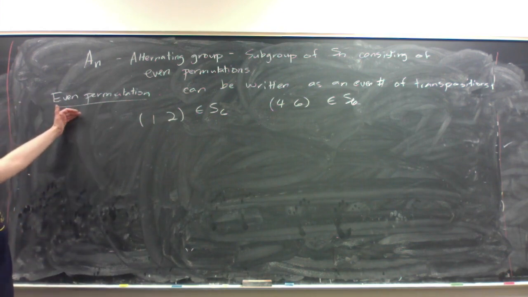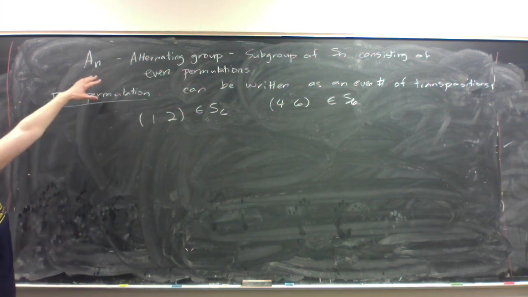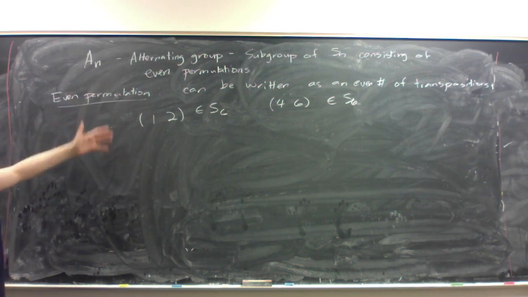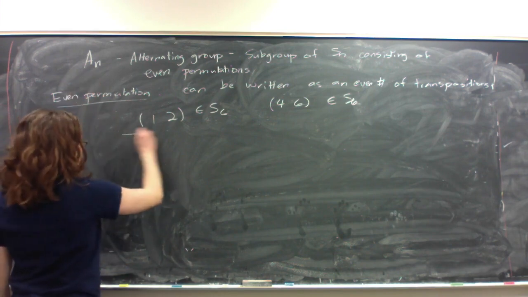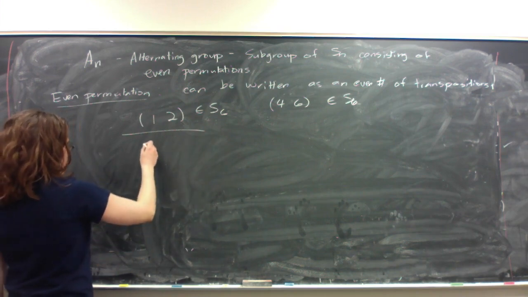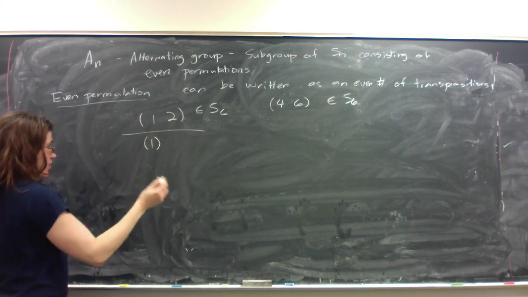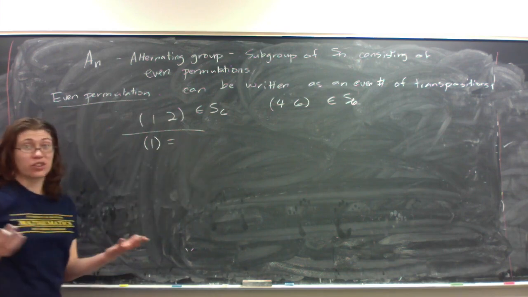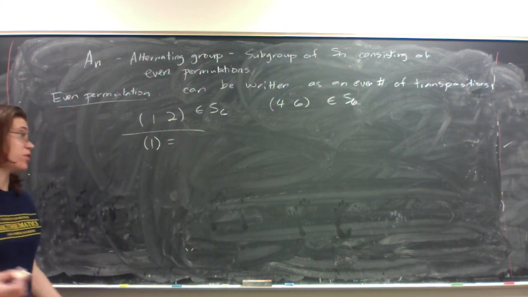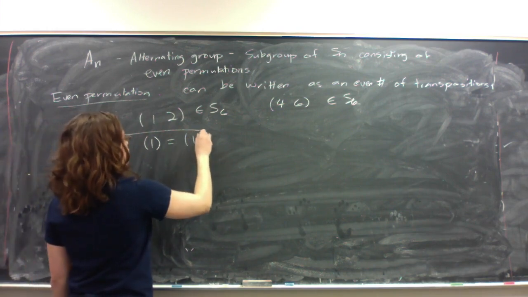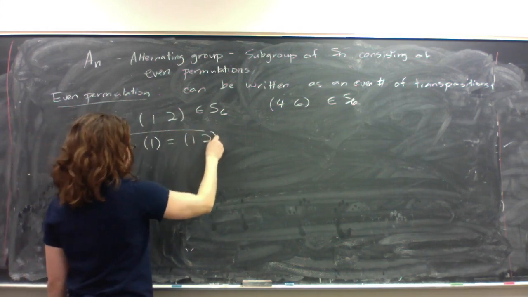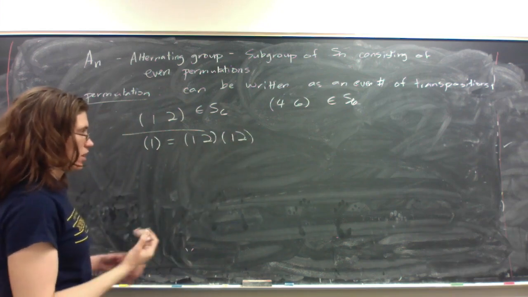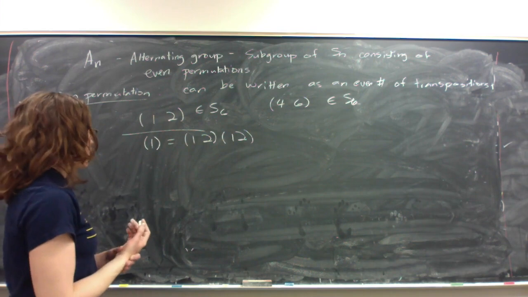And an even permutation is an element of S_n that can be written as a product of an even number of transpositions. So for example, the identity in any S_n can be written as 0 transpositions, where 0 is an even number, or it can be written as (1 2)(1 2), as long as we're working in S_2 or bigger.